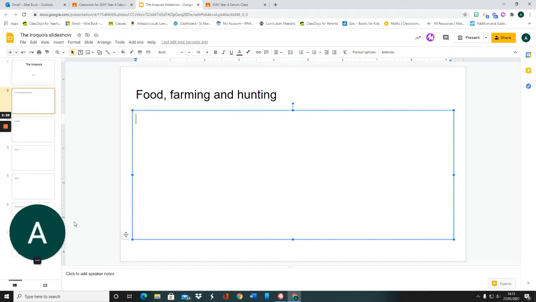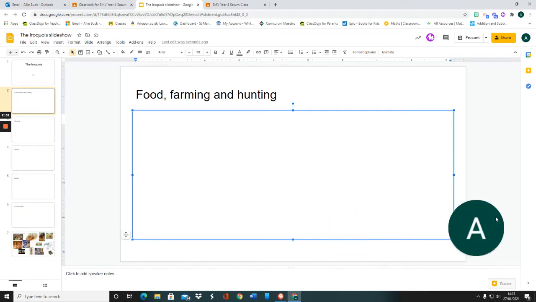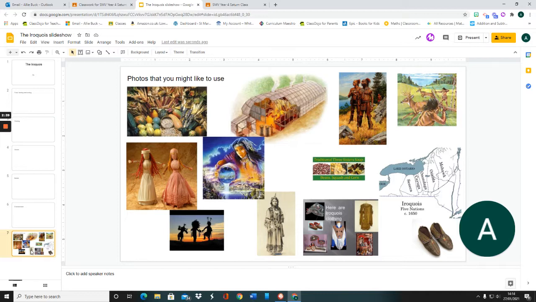And then you can get a bit creative with your work, because here on the last slide I have some pictures. Now, if you would like to add any of these pictures, you can do so from these slides. I'll also show you another way that you can add pictures. But if you would like to choose any of the ones I've given you here, you can. To do so, you need to click on it.